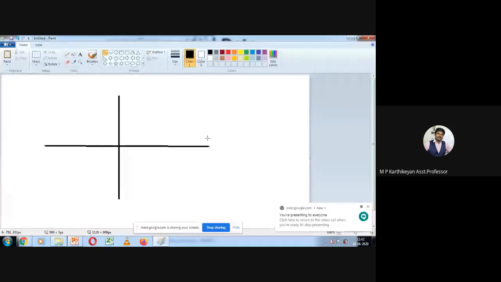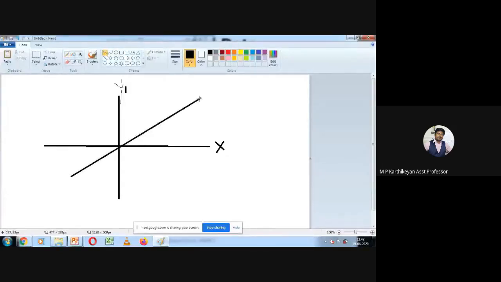So what happens is, if we have a line like this, let's assume this is red color. I hope everybody can see this image. So this is the x-axis and this is the y-axis.